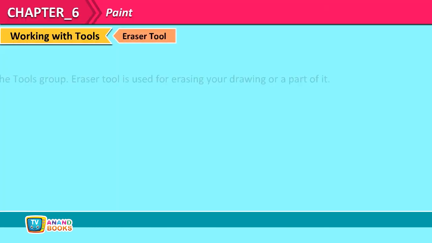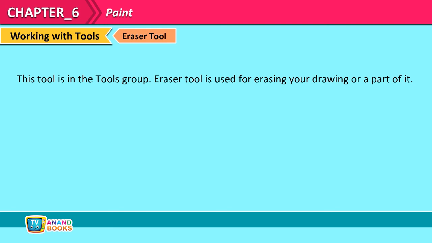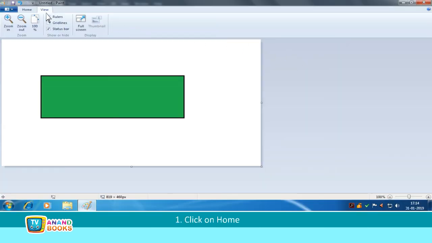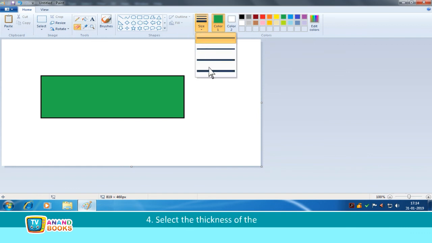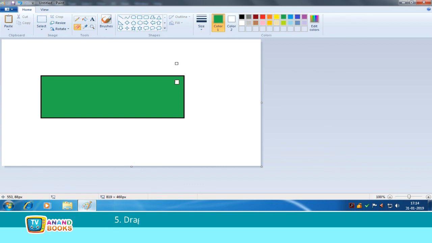Eraser tool. This tool is in the Tools group. Eraser tool is used for erasing your drawing or a part of it. First, click on Home tab. Second, click on Eraser tool from Toolbox. Third, click on the Size box. Fourth, select the thickness of the eraser. Fifth, drag it on your drawing where you want to erase.